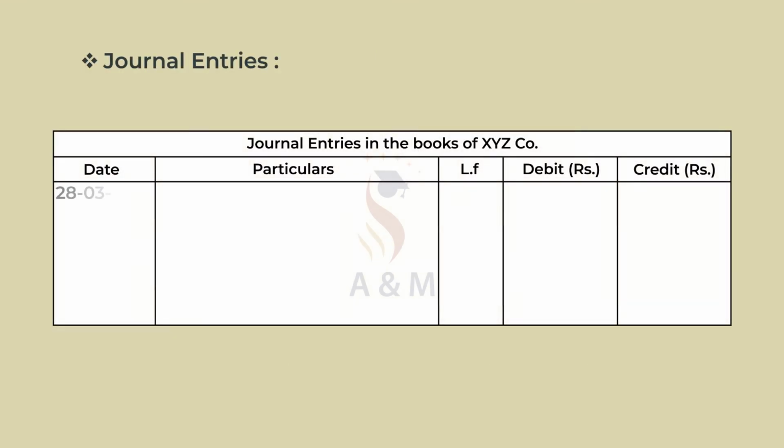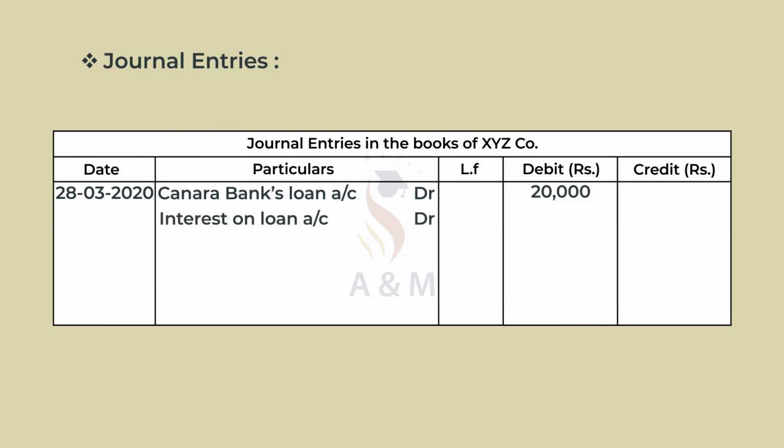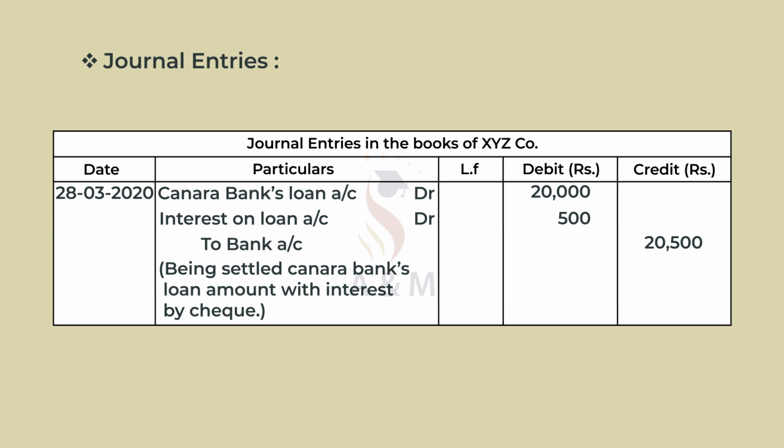The journal entry is Canara Bank's loan account debtor rupees 20,000, interest on loan account debtor 500 to bank account rupees 20,500, being settled Canara Bank's loan amount with interest by check.